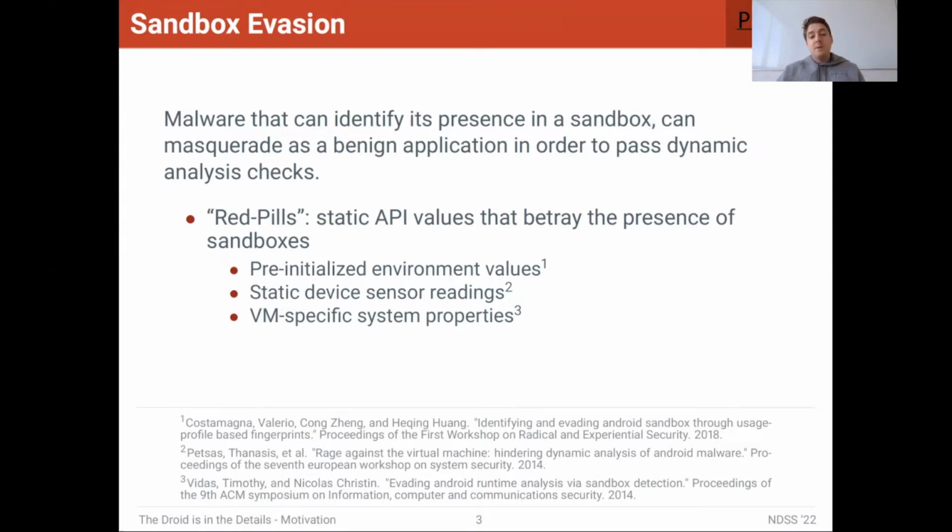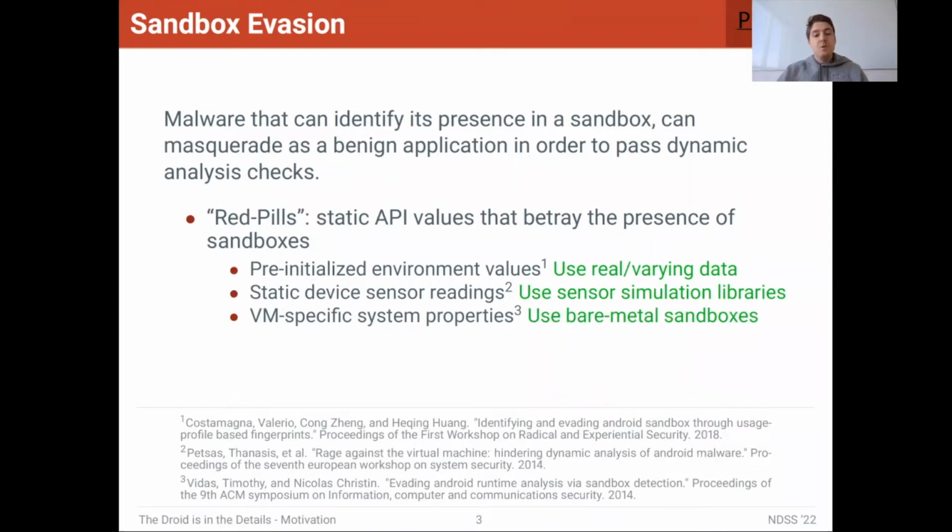So these red pills are very useful for attackers to determine the presence of a sandbox, but we also have solutions to these problems. So for example, using real and varying data in place of these pre-initialized values will prevent an attacker from fingerprinting those values. Also, using sensor simulation libraries to provide dynamic and realistic readings for particular sensors. And lastly, using bare metal sandboxes in place of emulators will prevent a lot of these VM-specific and static device sensor reading issues that sandboxes have.